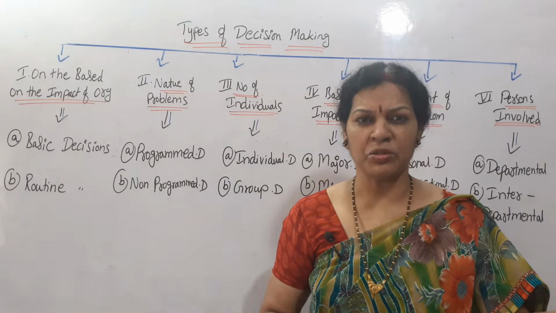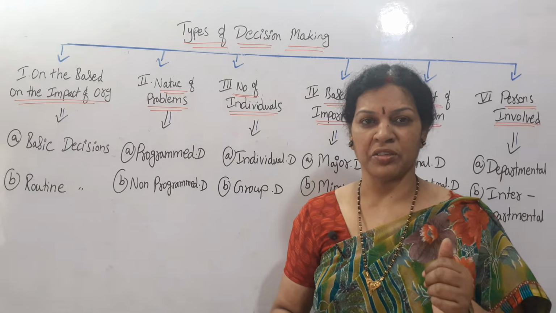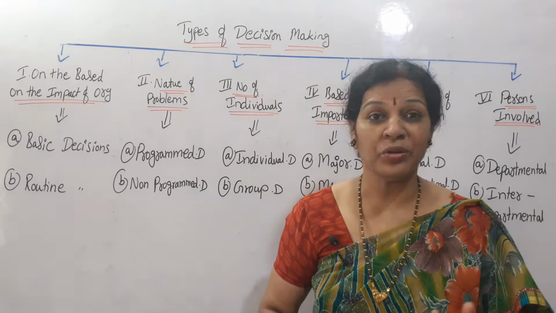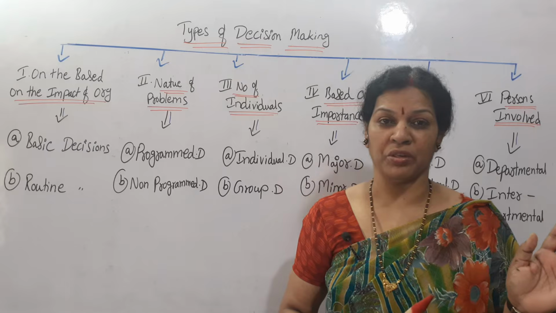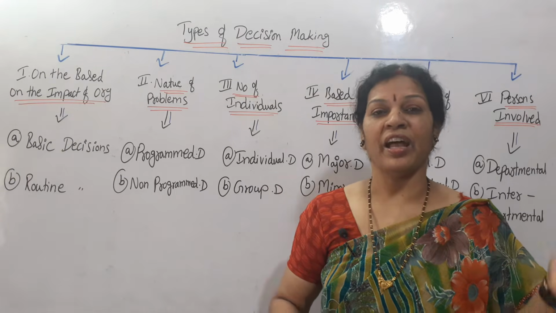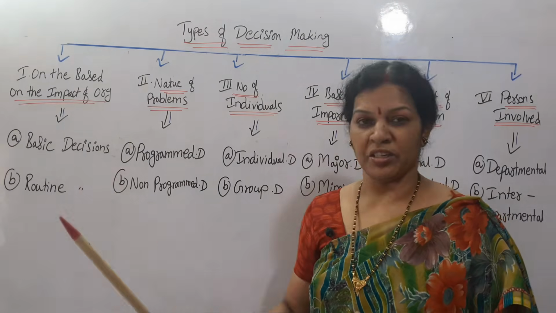Say supervisors have to take some decisions, and in the same way managers have to take some decisions. So these are all routine decisions. Need not consult anyone. These are all part of organization activities only. So these decisions can be taken by the concerned person as per the routine work. Routine decision or basic decision.